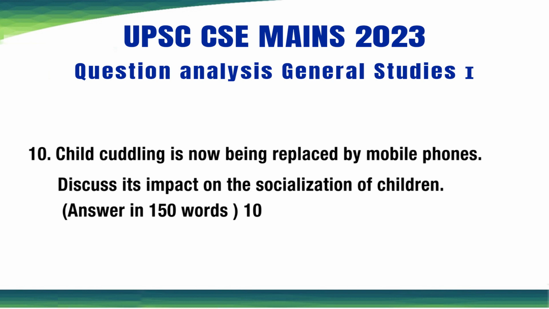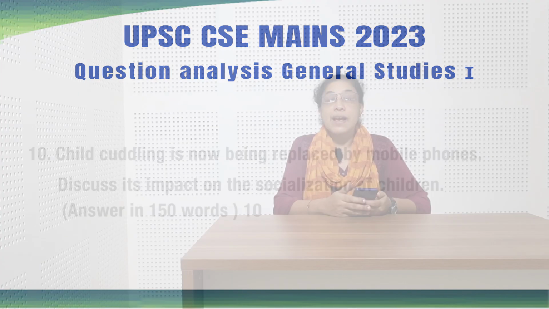There is a third question which again I would say was a surprise, that is, child cuddling is now being replaced by mobile phones. Discuss its impact on the socialization of children. Again, socialization of children is a topic which directly comes in your sociology optional, not in your general studies social issues. So all three questions are directly related to family and related institutions. I would say that a person without a sociology background would have found it a little more difficult to manage, even though you understand the question.